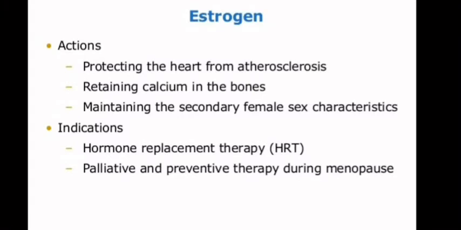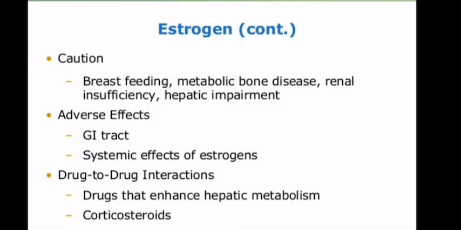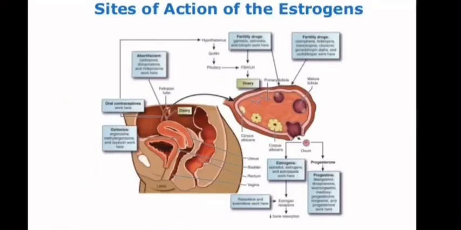First one, estrogen. Its actions are protecting the heart from atherosclerosis, retaining calcium in the bones, and maintaining the secondary female characteristics. Indications for the estrogens are hormone replacement therapy (HRT), palliative and preventive therapy during menopause. Cautions for the estrogens are breastfeeding, metabolic bone disease, renal insufficiency, hepatic impairment. The adverse effects of the estrogens are on the GI tract and can also cause systemic effects. Drug-to-drug interactions of the estrogens are drugs that enhance hepatic metabolism and corticosteroids. Side effects of estrogens are shown in this diagram.